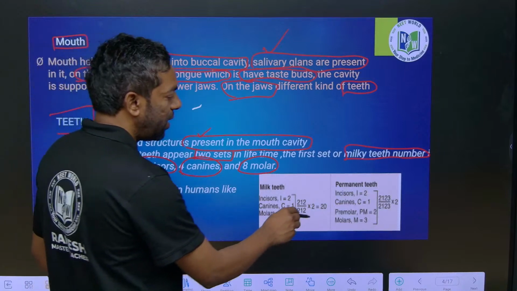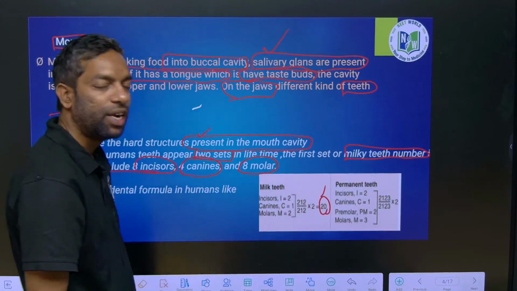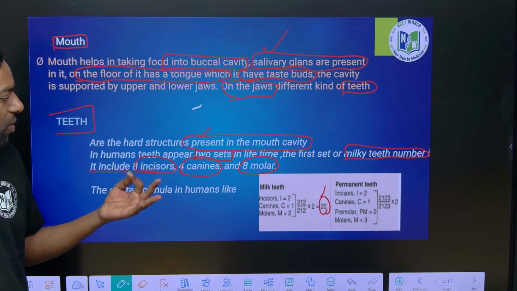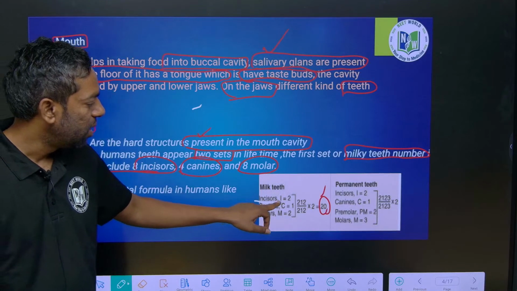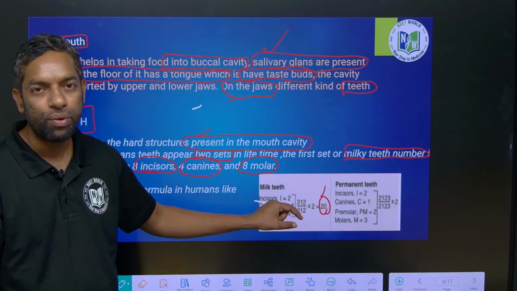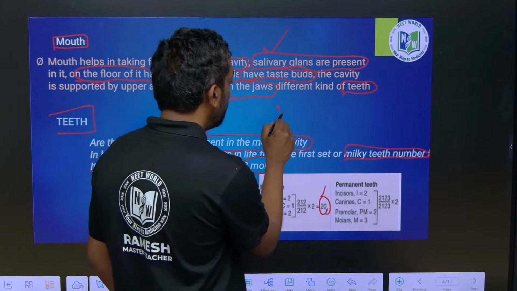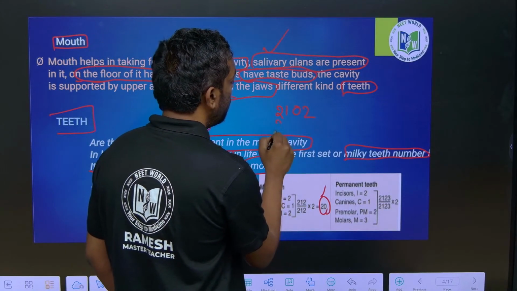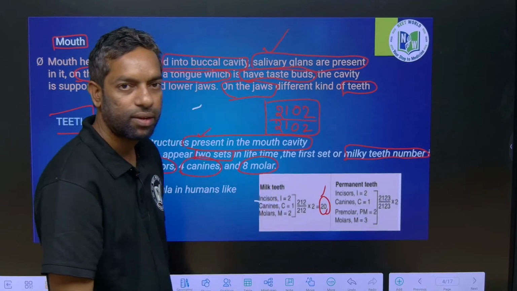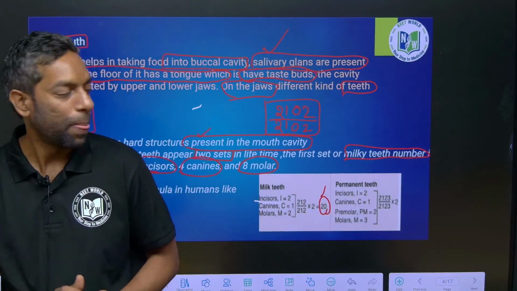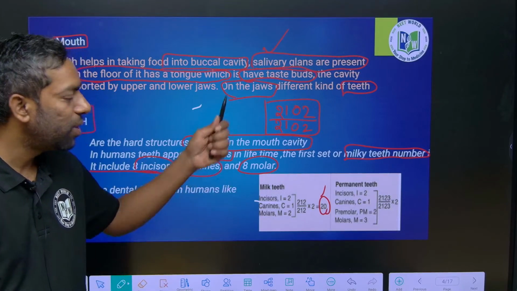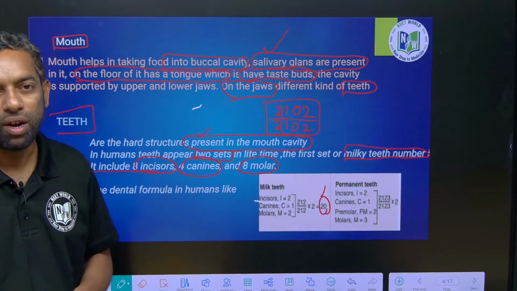In the first set of teeth, with premolars absent, the number is 20, guys. Incisors, canines, and no premolars. The formula is 2102. This is the formula of the teeth in the milky teeth, the first set of teeth. 2 is the incisors, 1 is the canines, 0 is the premolars, and 2 is the molars.